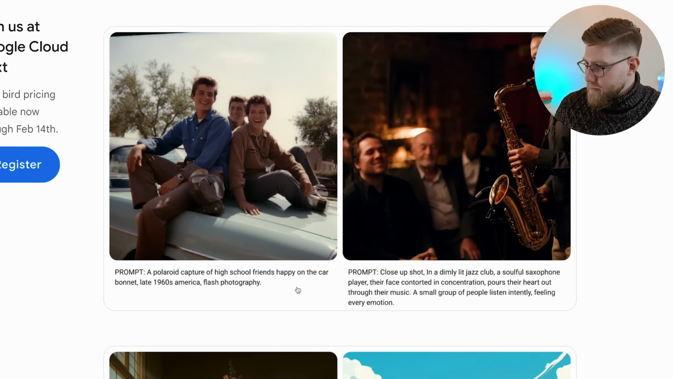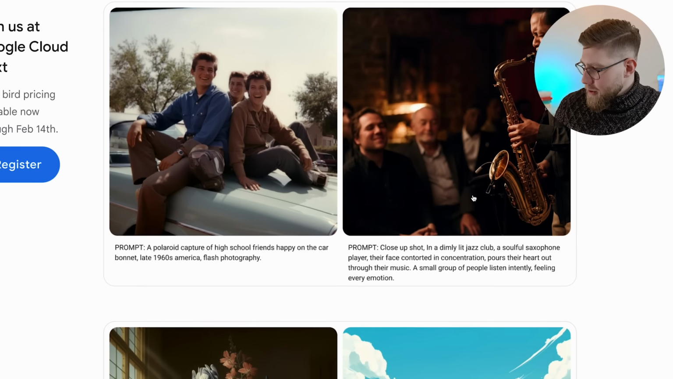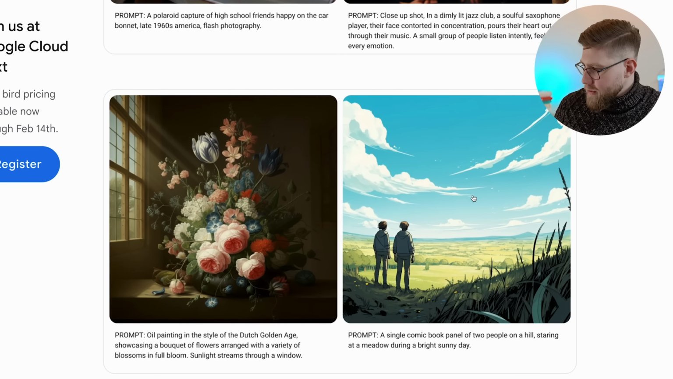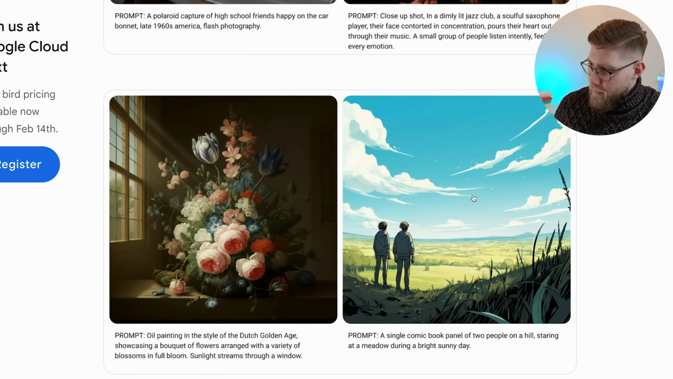First one we have high school friends, we have a jazz club, oil painting, and then a comic book. This looks good, but I'll be honest, there's a lot of models capable of generating high quality images from prompts. So I think that is a task that generative AI has pretty much solved. There's still room for improvement when it comes to video generation. So we'll see what Veo can do in the future and what Sora can do in the future.